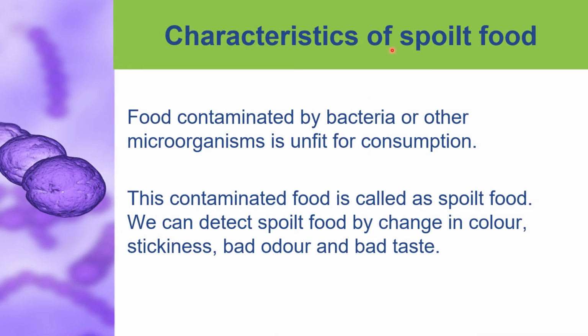What is the characteristic of spoiled food? The food which is contaminated by bacteria or any other microorganism is unfit for consumption. That is, we should not eat such contaminated food, and this contaminated food is called spoiled food. We can easily identify it by change in color, stickiness, bad odor and bad taste, and even the consistency will vary.